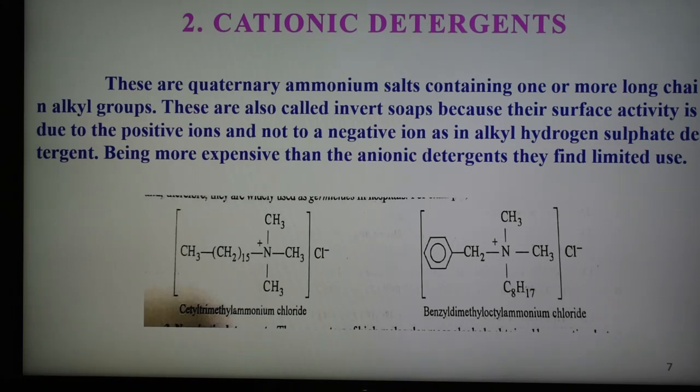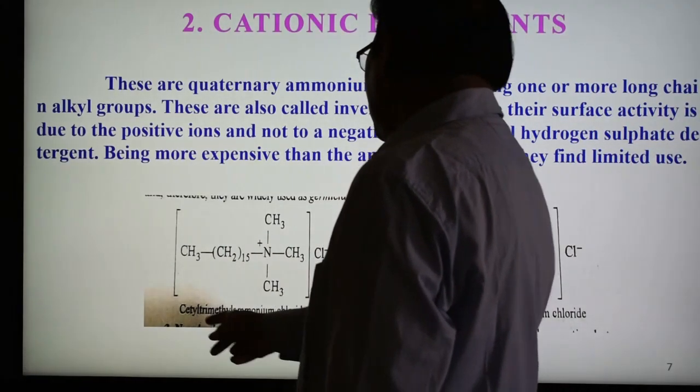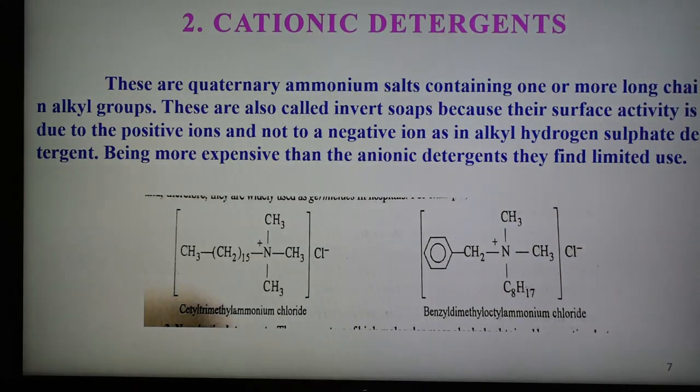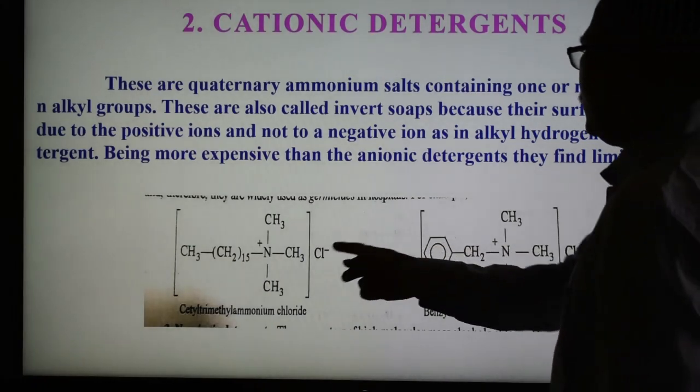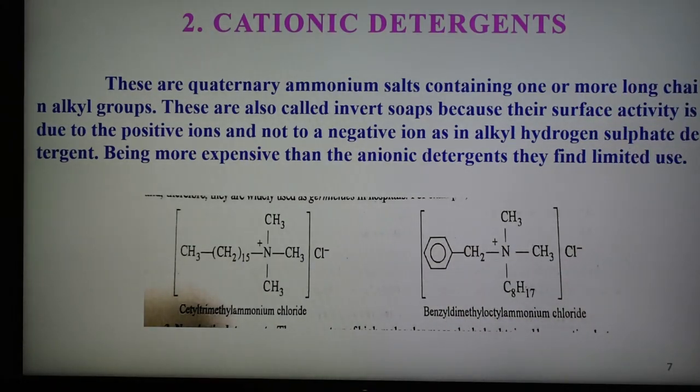An example of these cationic detergents is shown here. This is compound one, positively charged, and its name is cetyl trimethyl ammonium chloride. Another is aromatic: alkyl benzyl dimethyl octyl ammonium chloride. So these two examples of cationic detergents are shown in this slide.